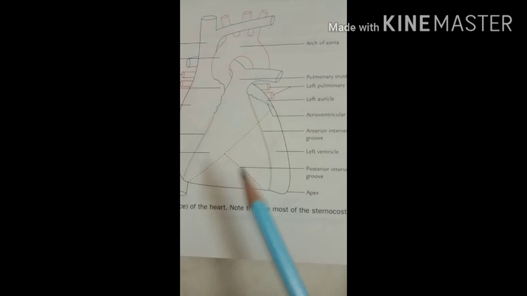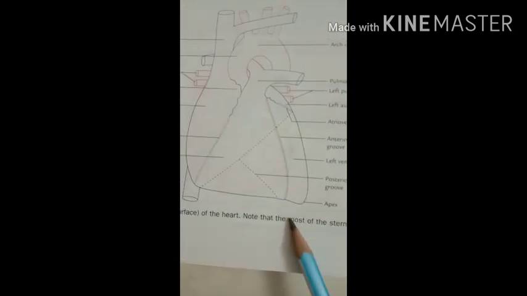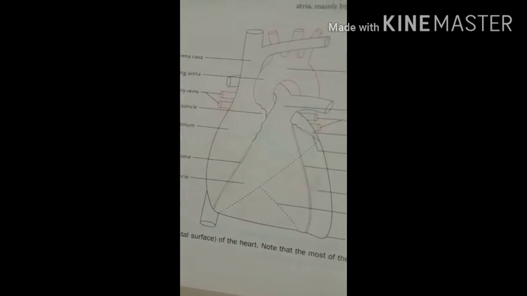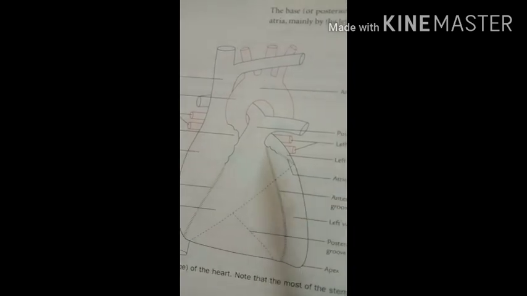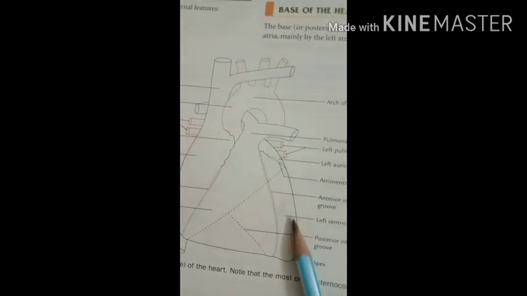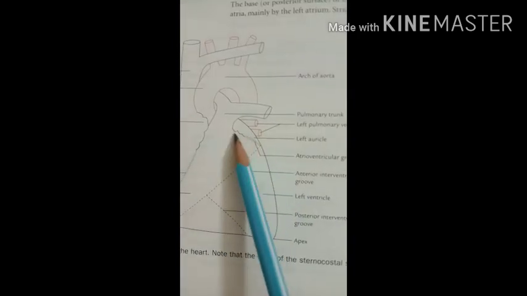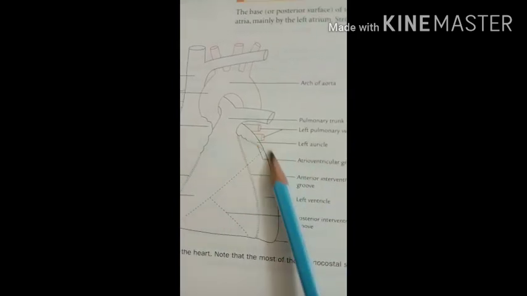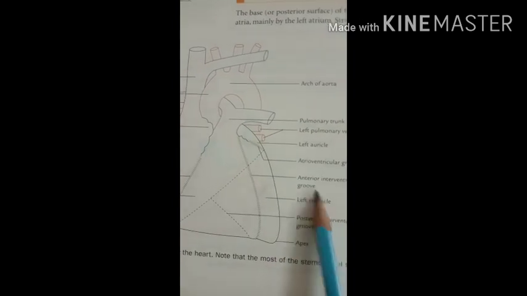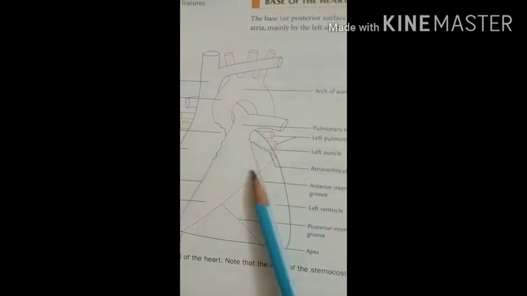Then the next is the left surface. This left surface is formed by the left ventricle and the upper end of the left auricle. You can see this is the left ventricle and here is the left auricle. So this left surface is made by the left ventricle and the left auricle.